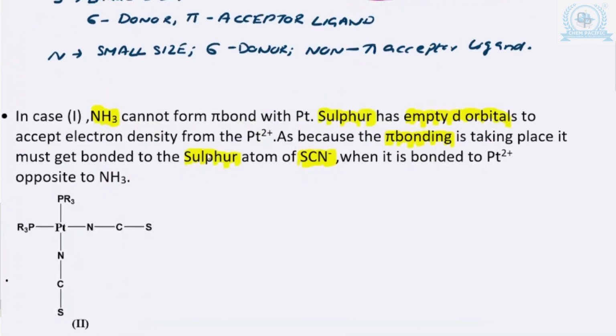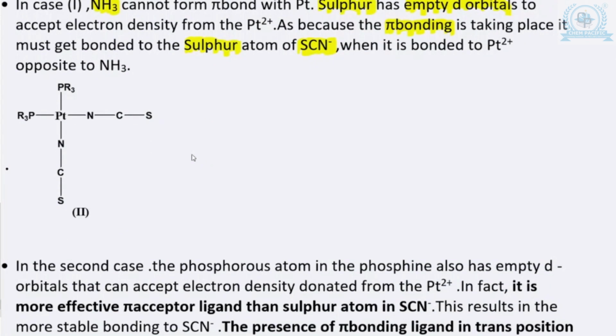Now, अगर मैं case 2 लेती हूँ, what will happen if we replace ammonia by a sigma donor pi acceptor ligand. Now, this PPh3, you must be knowing that this is a sigma donor and pi acceptor ligand.